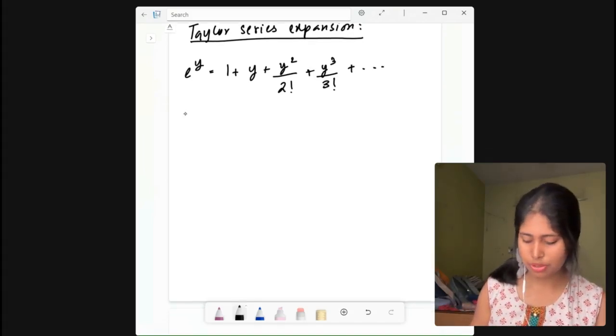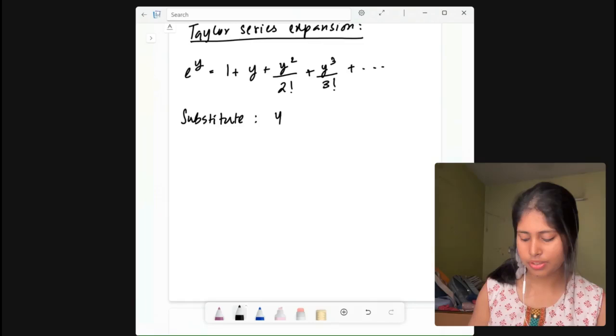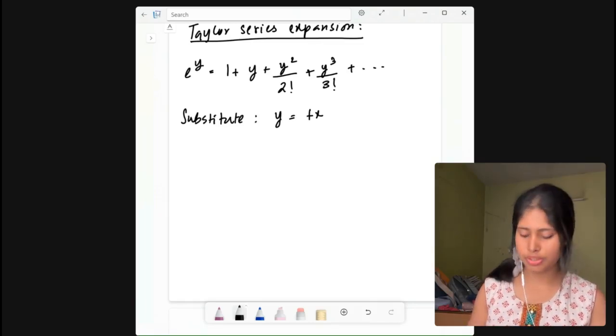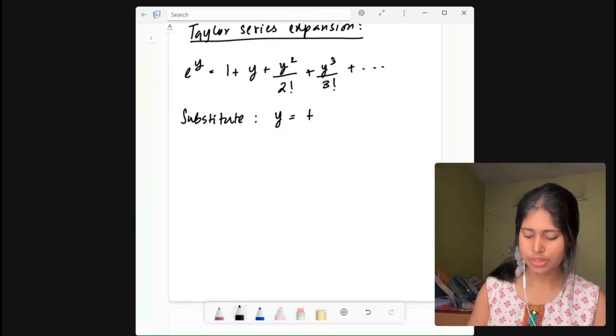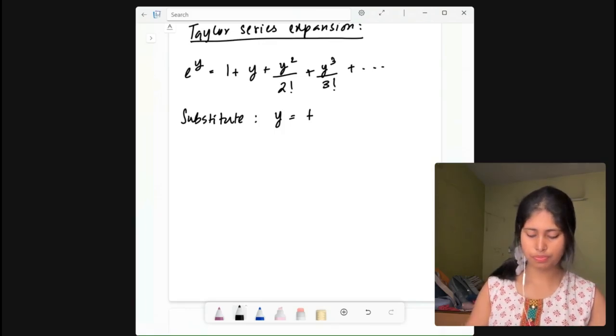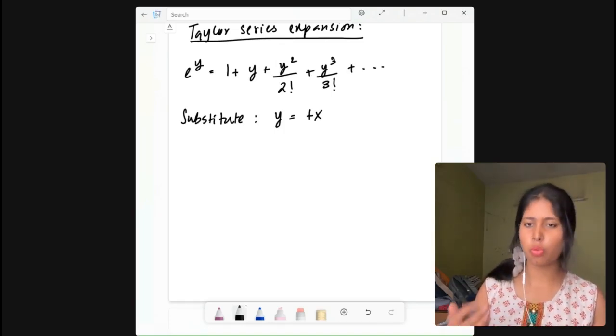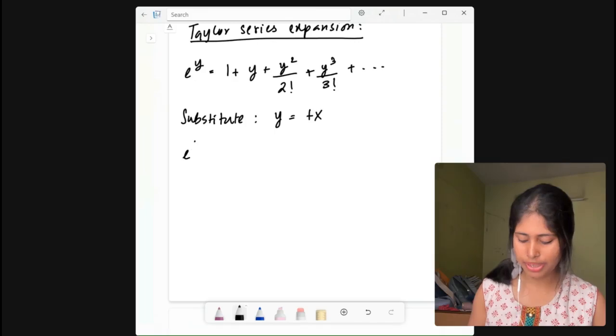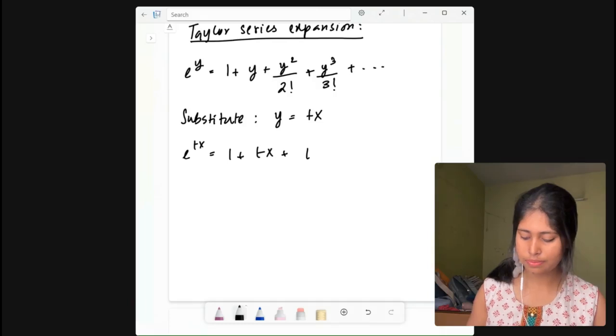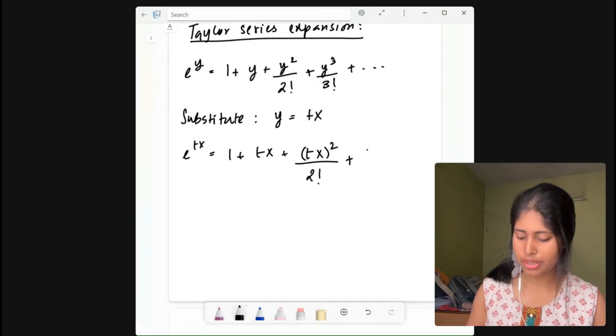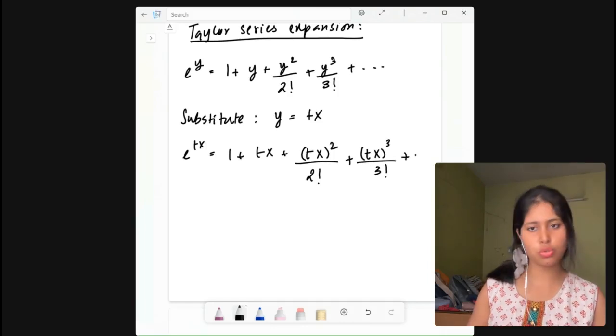Let us see. Substitute y equals tx. Then what do you get? So if you write y to be tx, then what do you get? E to the power tx is equal to 1 plus tx plus tx's whole squared by 2 factorial plus tx's whole cube by 3 factorial, and this goes on, right?